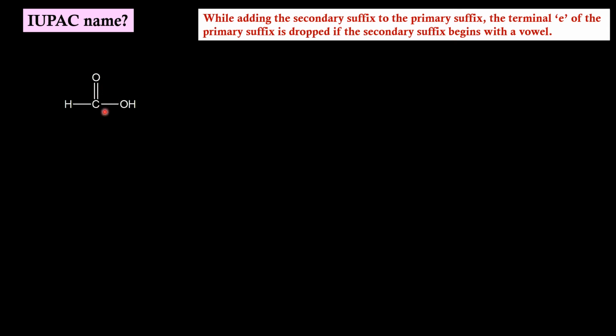Similarly, in this molecule, we have only one carbon atom. So our root word will be meth. Primary suffix is ane, secondary suffix is oic acid. While joining the secondary suffix to the primary suffix, we have to drop the E. So the IUPAC name will be methanoic acid.